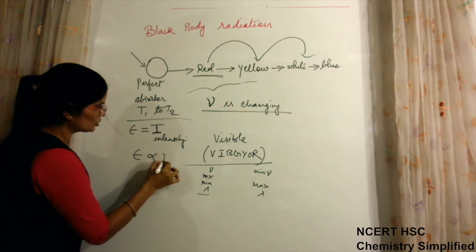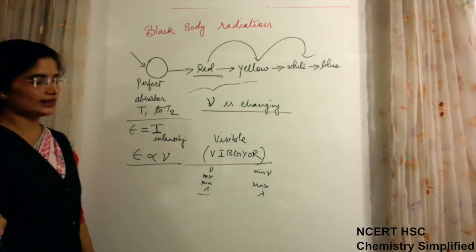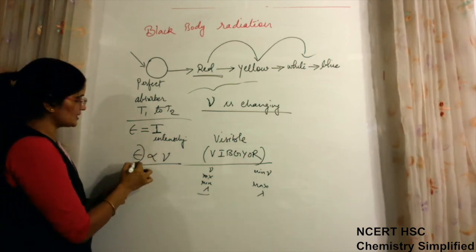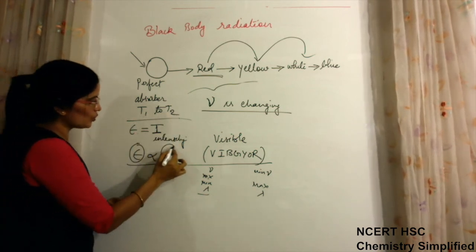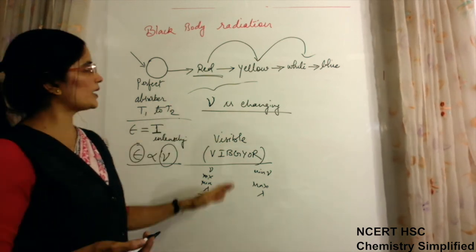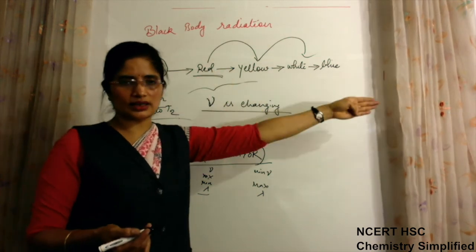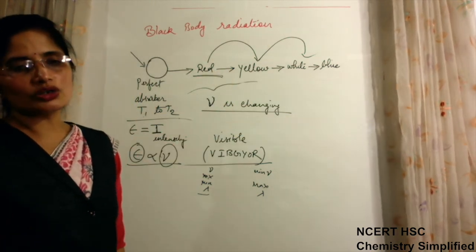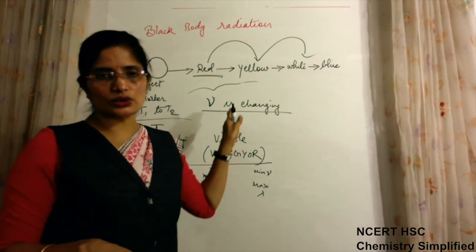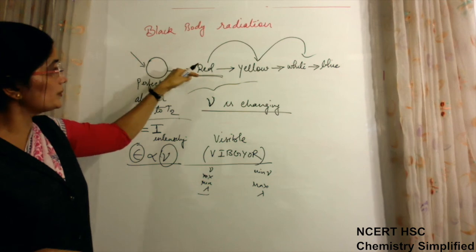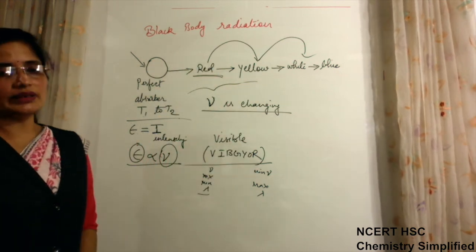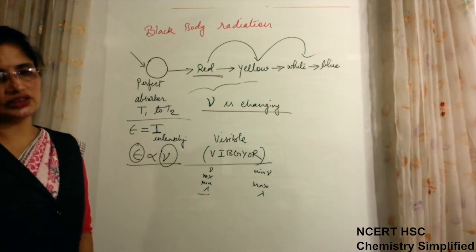Because E is proportional to nu according to particle nature, or the quantum nature. Because energy is increasing on increasing the temperature, the frequency is also increasing. That is why the color change from red onward is observed, because of the increase in frequency. That is why black body radiation can be explained on the basis of this quantum nature of radiant energy.